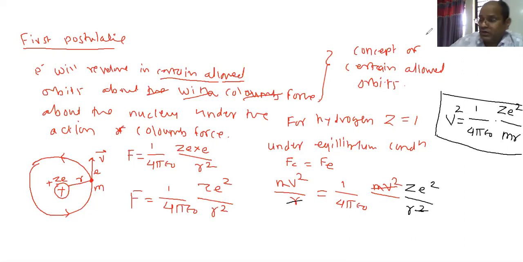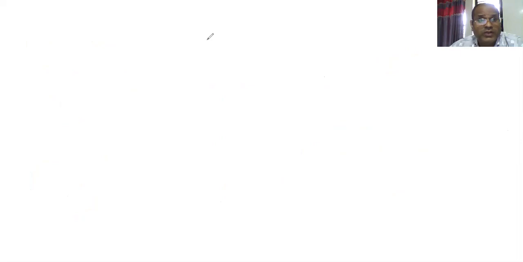Bohr's second postulate. Write down the statement of the second postulate.